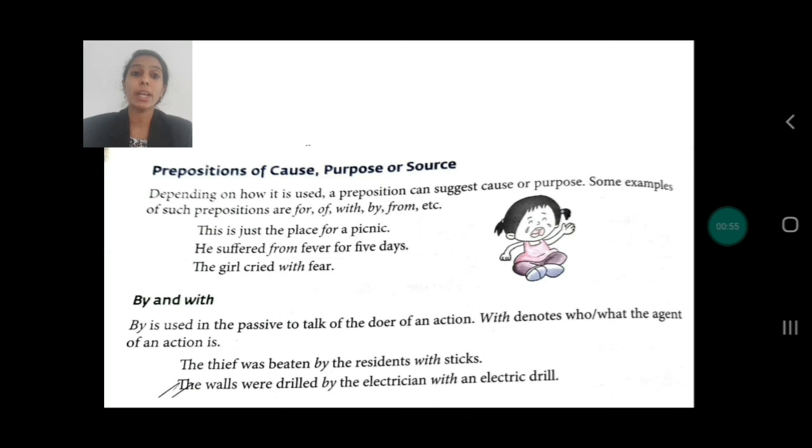By is used when we talk about the doer of an action in the passive voice. We have already learnt active and passive voice. So when we want to show the doer of an action in the passive voice, we use by. And with denotes who or what the agent of an action is. For example, the thief was beaten by the residents with sticks. The walls were drilled by the electrician with an electric drill. So by is used to talk of the doer of an action and with is used to denote who or what an agent is.